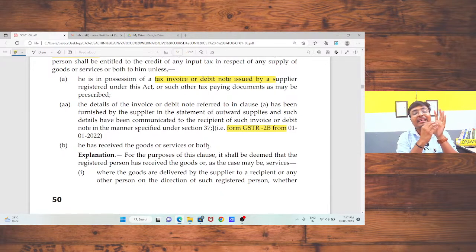For financial years 17-18, 18-19, 19-20, there was no specific tool available on the GSTN portal to check whether my supplier has filed the return or not. So for that purpose, there are multiple decisions available, on which one can argue that for 17-18, 18-19, 19-20, the provision is not to be followed. Okay, so this is an argument which we can make.